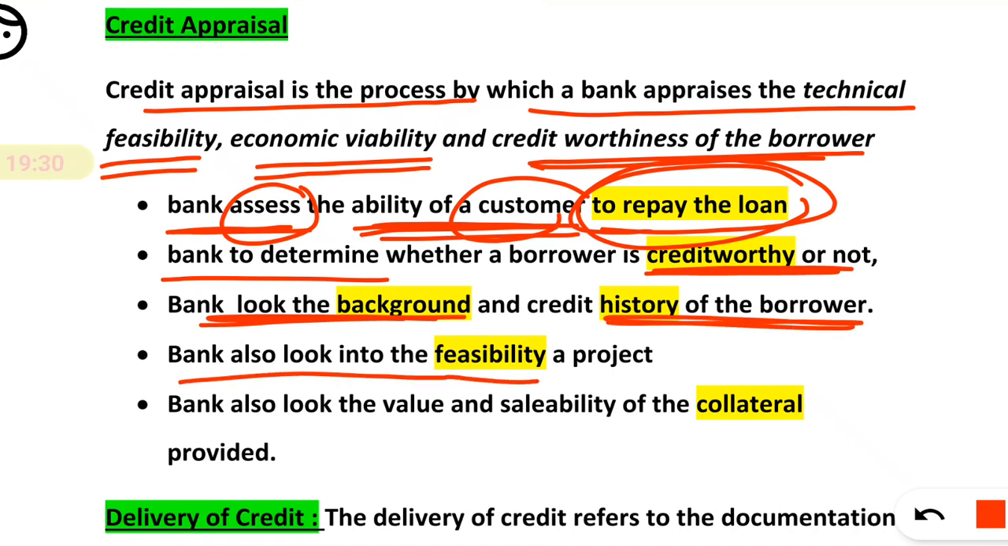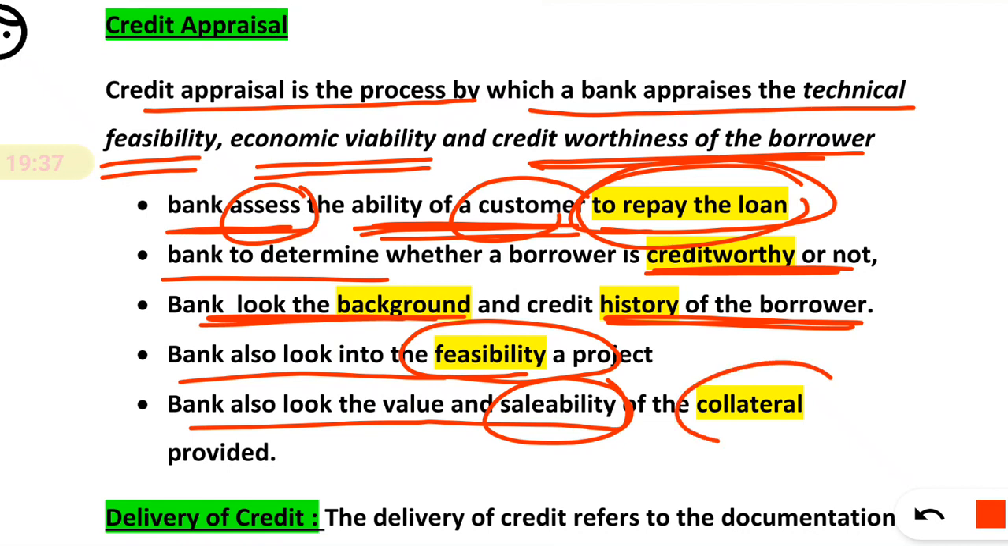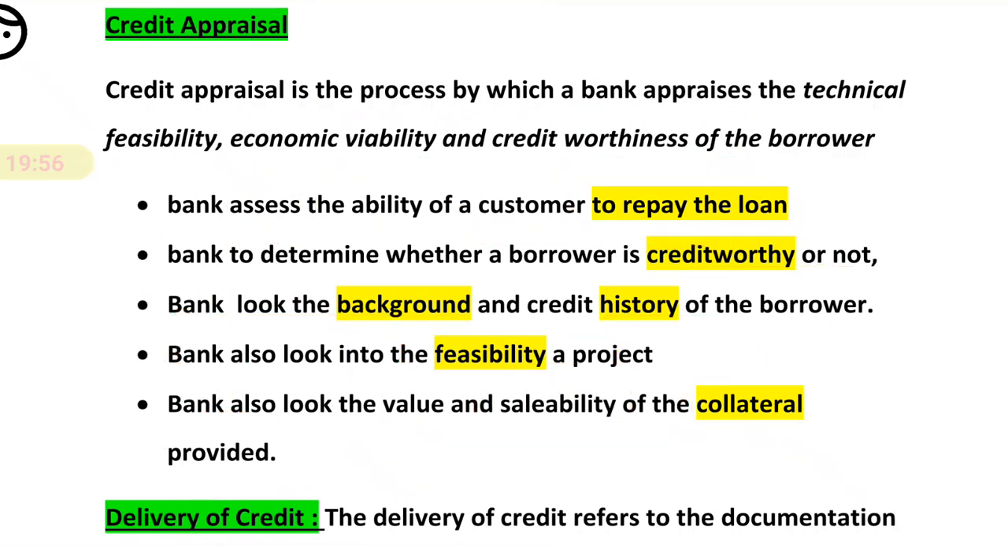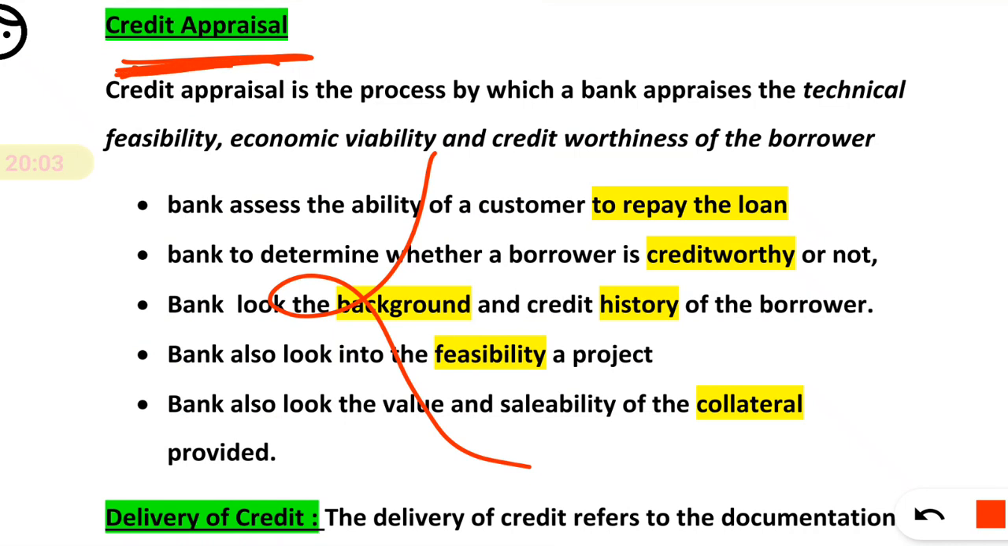The bank also looks into the feasibility of the project for which the customer is demanding the loan, and also looks at the value and sellability of the collateral provided. That means if the customer doesn't repay, the bank checks whether the collateral provided by that customer is sellable, that is, whether we can sell it or not. That is also checked before giving the loan. So this is basically credit appraisal: whatever steps we do before sanctioning the loan.